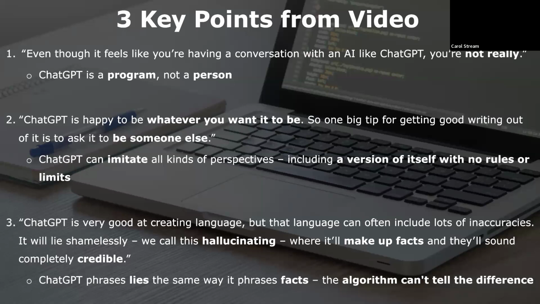Number 3, ChatGPT is very good at creating language, but that language can often include lots of inaccuracies. It will lie shamelessly. We call this hallucinating, where it'll make up facts and they'll sound completely credible. ChatGPT phrases lies, exaggerations, and distortions in its responses in the exact same way that it phrases facts, because the algorithm fundamentally can't tell the difference.